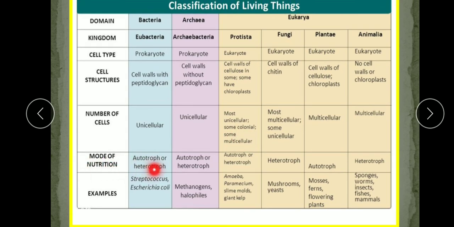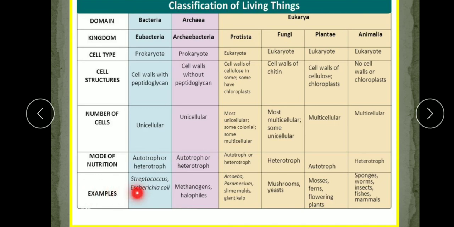Mode of nutrition: bacteria are autotroph or heterotroph, both. Archaea are also both, because certain bacteria contain chloroplast-like structures which make them photosynthetic, meaning autotrophic. And in eukarya, again variations are there: Protista are autotroph and heterotroph both, fungi are heterotroph, plants are completely autotroph, while Animalia are heterotroph.